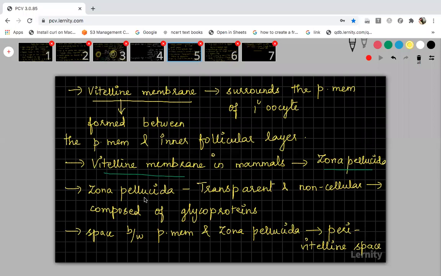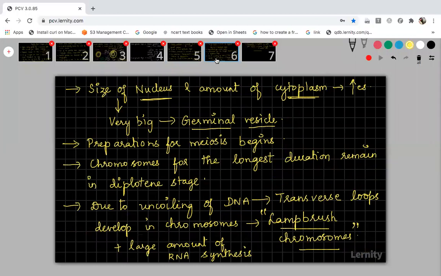That membrane is called the zona pellucida layer in mammals. This is a transparent and non-cellular layer, but it is composed of glycoprotein. Okay. And now coming to the primary oocyte, what are the changes that will happen? The nucleus will become bigger in size and the amount of cytoplasm also increases. The bigger nucleus is called the germinal vesicle.